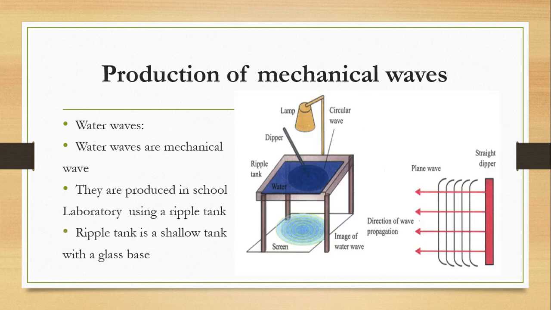Now let's look at production of mechanical waves. If you remember, we said mechanical waves are waves that require a material medium for their propagation. And now, for us to study water waves in the laboratory, in the physics lab, we need an instrument known as a ripple tank.